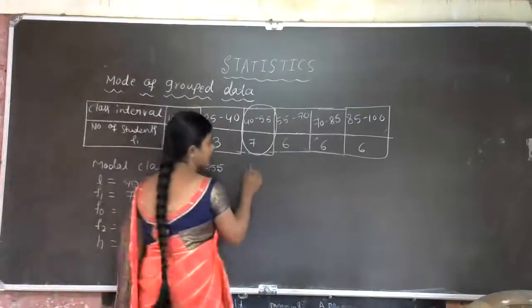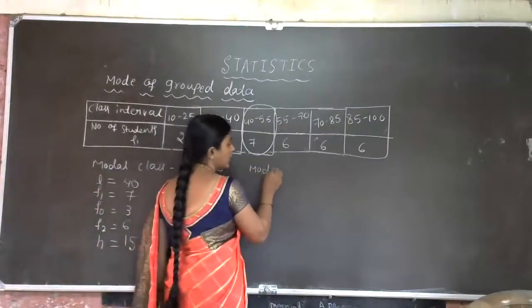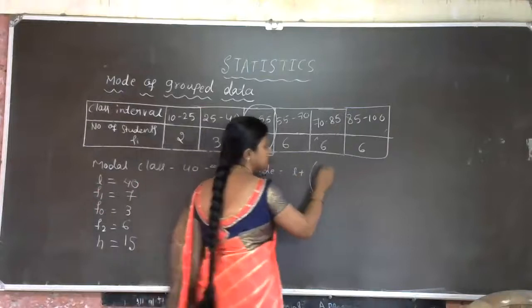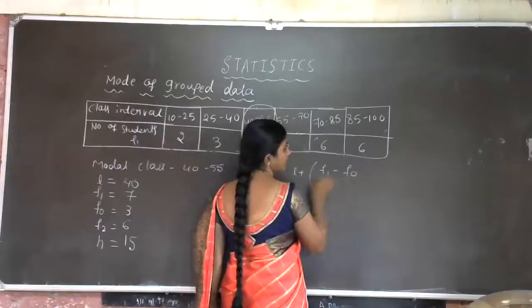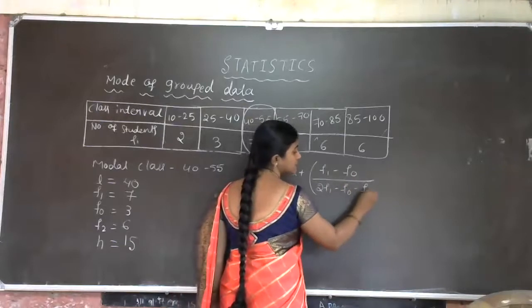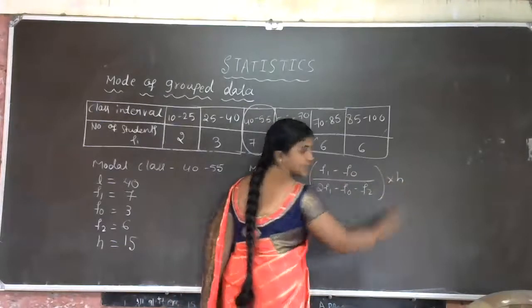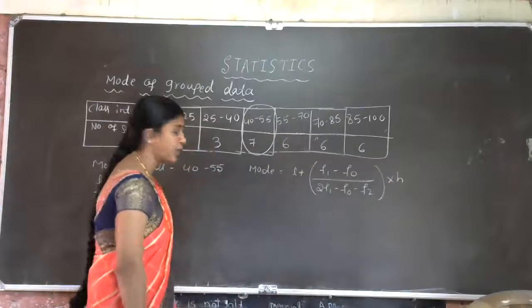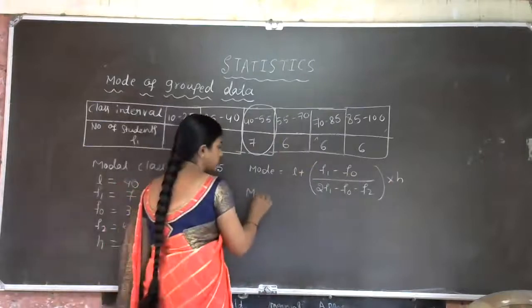Now we'll write the formula. Mode is equal to L plus (f1 minus f0) divided by (2 f1 minus f0 minus f2), into h. This is the formula. Now we have to substitute the values.